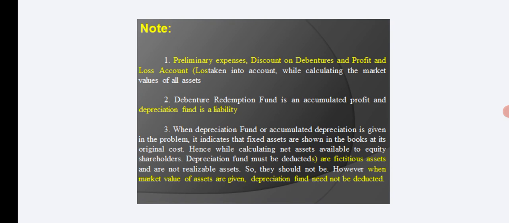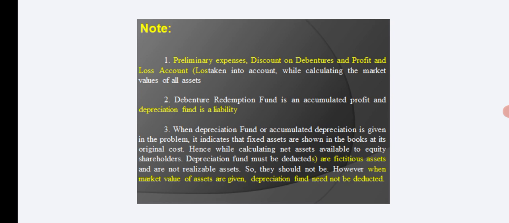Note: preliminary expenses, discount on debentures and profit and loss account, that is loss, will not be taken when we are calculating the total assets of the company. Number 2, debenture redemption fund is accumulated profit. Depreciation fund is a liability.